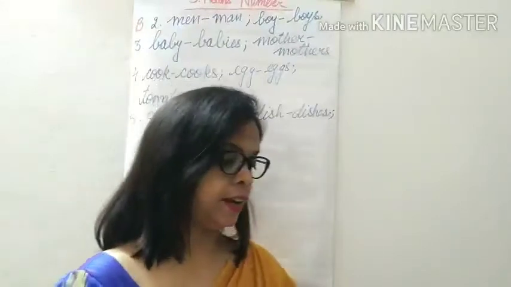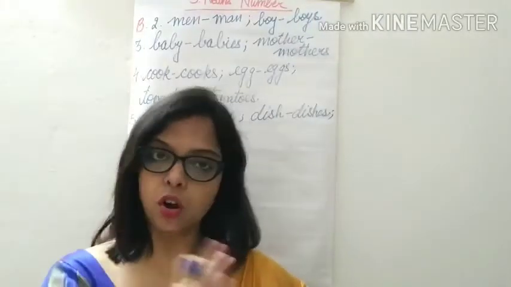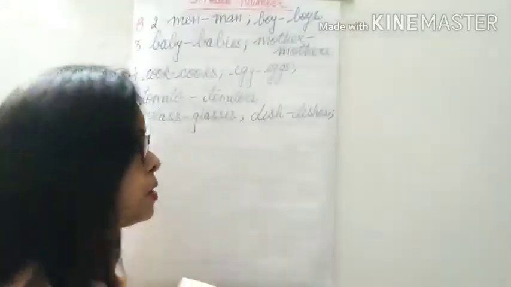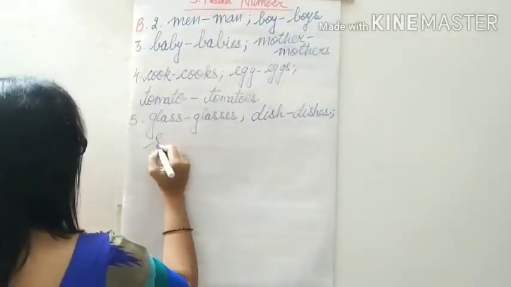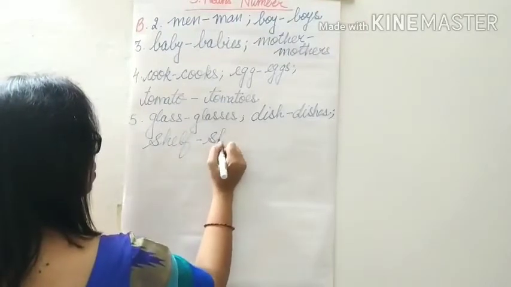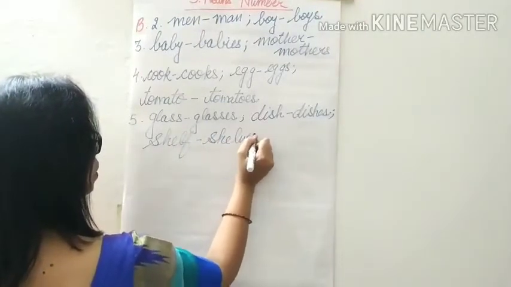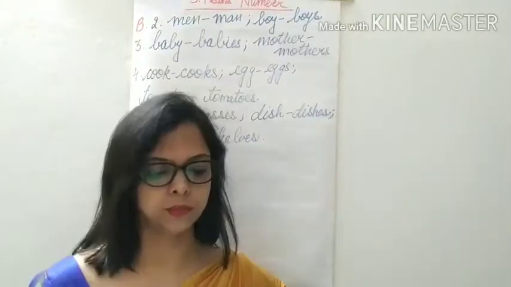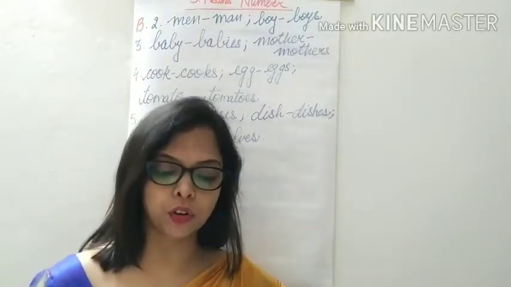Shelf ending with F, so we drop F and we add VES to it. So shelf becomes shelves. Now sixth one, the child could hear the wolf howling.